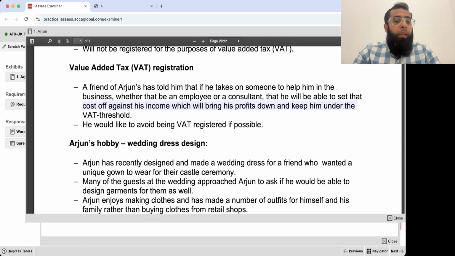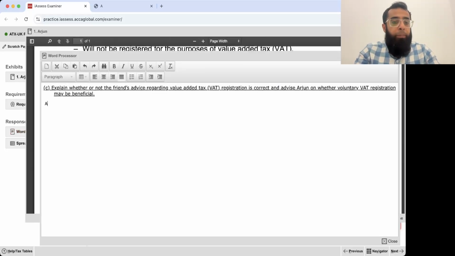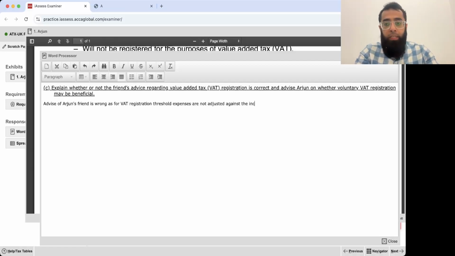Okay. Advice of Arjun's friend is wrong, as for VAT registration threshold, expenses are not adjusted against the income.